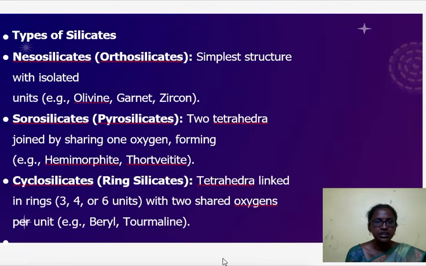Next, we move on to the types of silicates. The first type is nesosilicates or orthosilicates. It is the simplest structure with isolated tetrahedra. Examples: olivine, garnet and zircon. Second is sorosilicates or pyrosilicates, where two tetrahedra are joined by sharing one oxygen, for example hemimorphite and thortveitite. Third is cyclic silicate or ring silicate, where tetrahedra are linked in rings of 3, 4 or 6 units with 2 shared oxygens per unit. Examples: beryl, tourmaline.